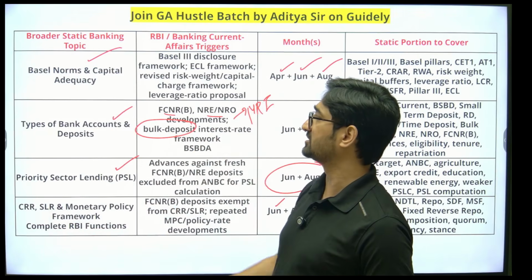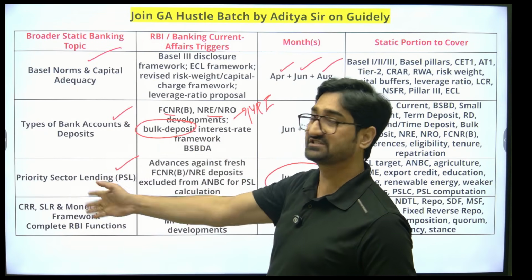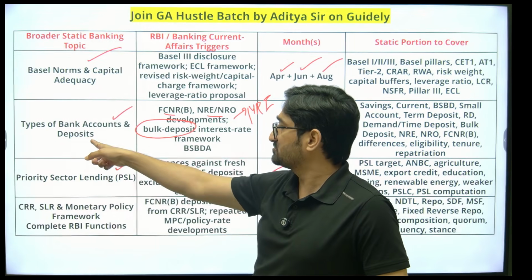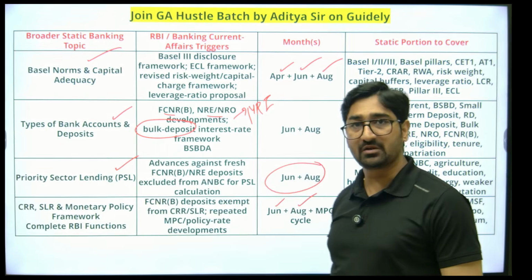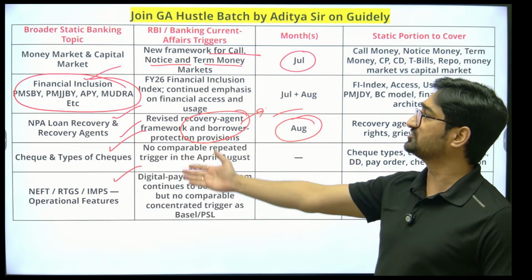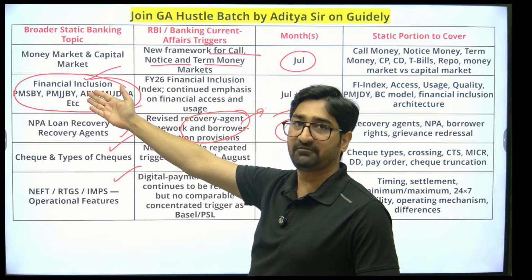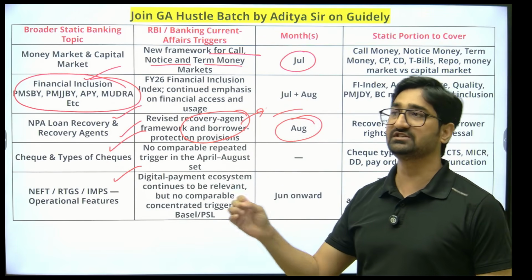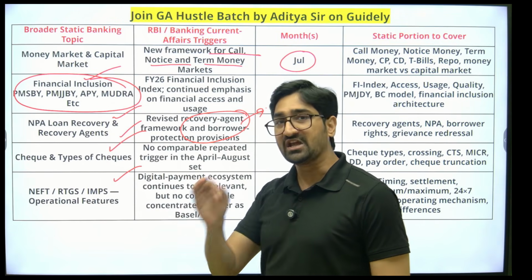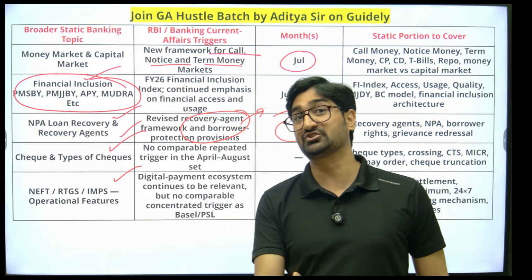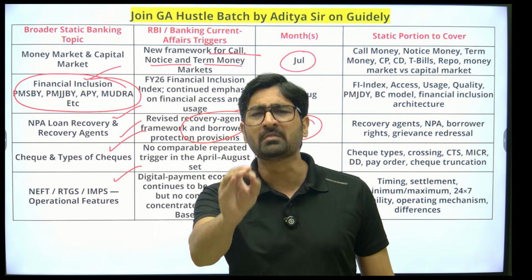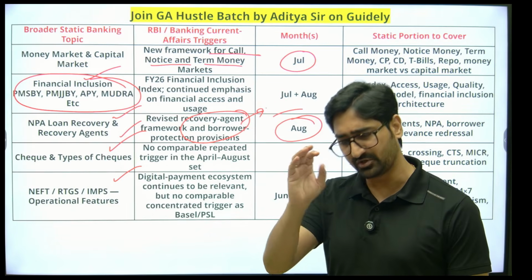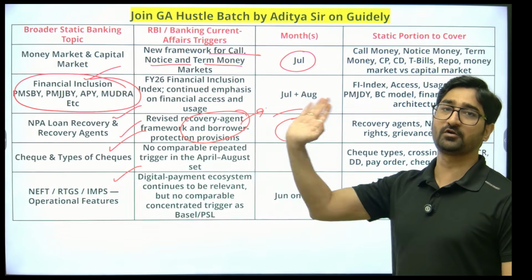एक बार topics revise कर देता हूँ. Most important topics हैं. मैंने सिर्फ 7 to 8 topics रखे out of 21-22. Basel norms, types of banking, priority sector, RBI circulars के कारण है आपका monetary policy tools, money market, capital market, financial inclusion schemes, NPA topic, types of cheque and payment settlement, NEFT, RTGS, IMPS, UPI, USSD. You can definitely expect at least 7 to 8 questions minimum. That is, I'm telling minimum 7 to 8 questions from these topics in your examination for sure, either from current affairs or from the static part.